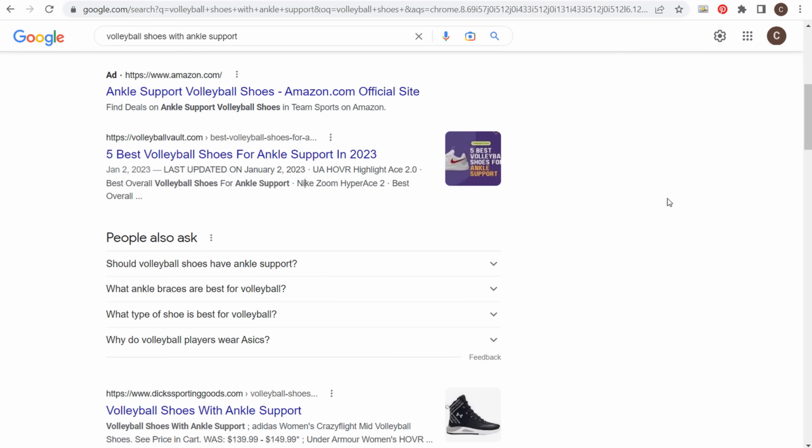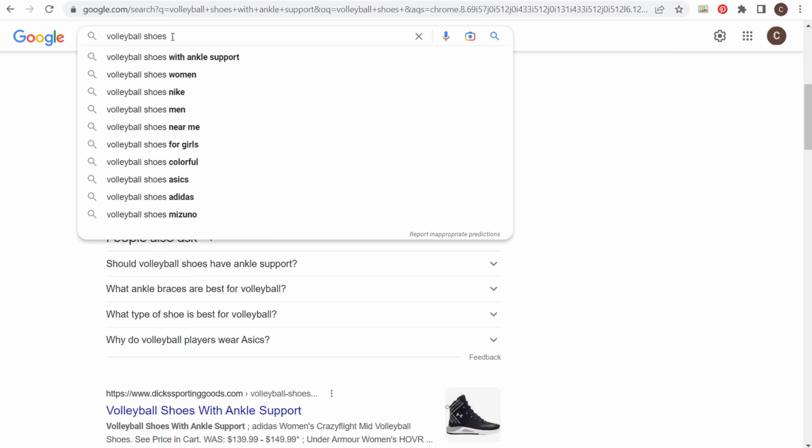So what they probably did is they said, okay, we have volleyball shoes. Let's look at all of the different long tail keywords related to volleyball shoes. So with ankle support, women, Nike, men, near me, for girls, colorful, Asics, Adidas, Mizuno. We have a bunch of different brands and styles here. So what you would want to do is look at all these long tail keywords and say, okay, I want to make sure I'm creating pages on my website that actually give people resources for all of these different keywords.